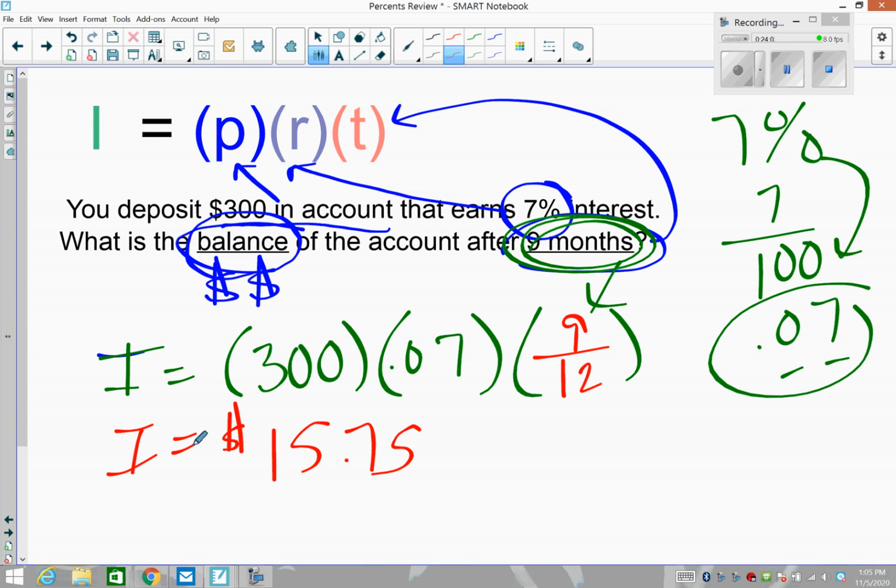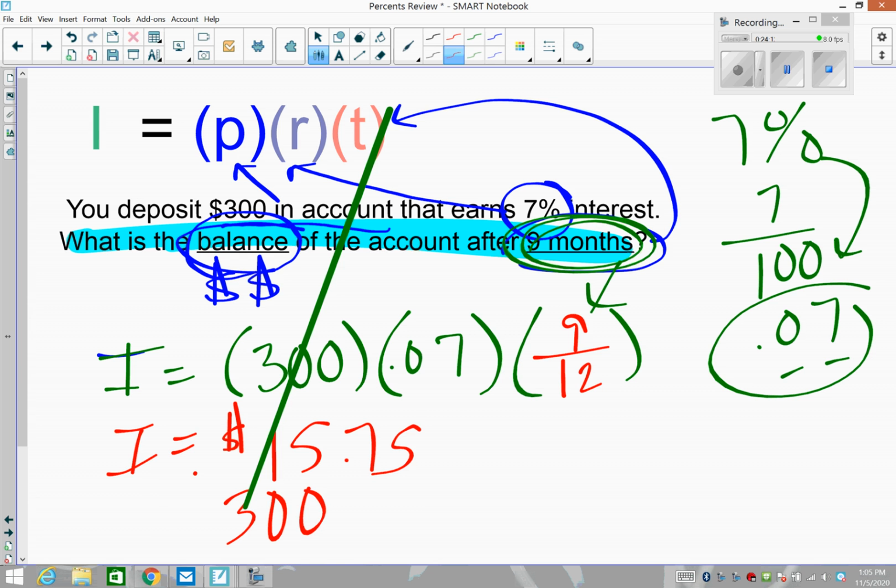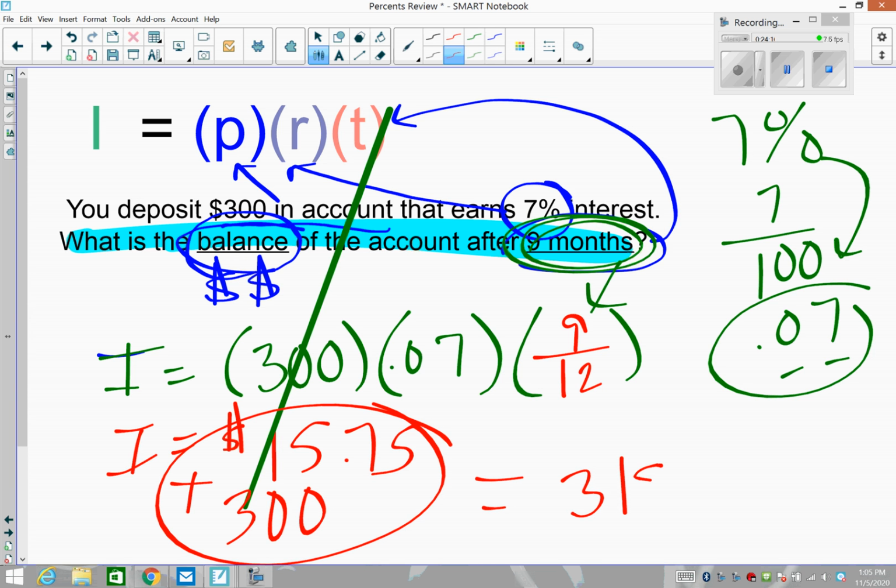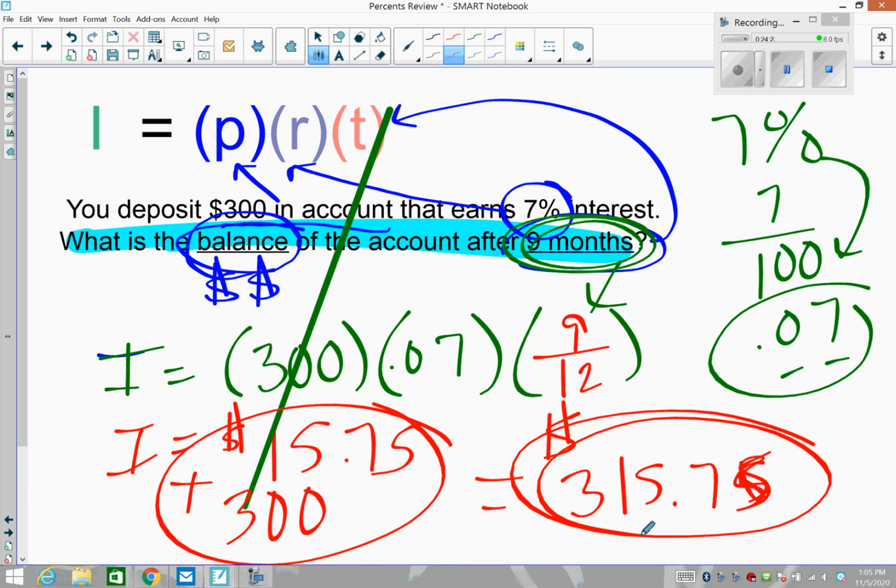Okay. The question is asking, what is the balance? What's the balance on the account? So that gives us 300 plus the interest earned is $315.75. So that's how much you would get at the end of the 9 months. Now, 7% is a nice interest rate. So that's growing significantly larger than the last example.